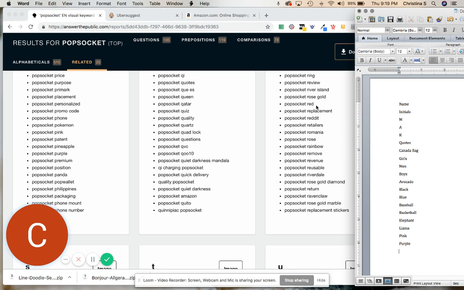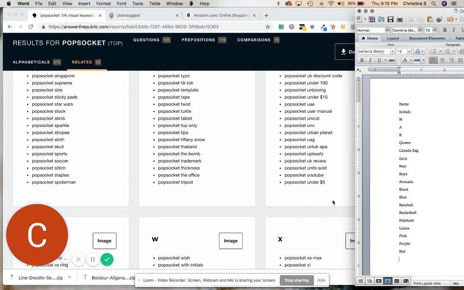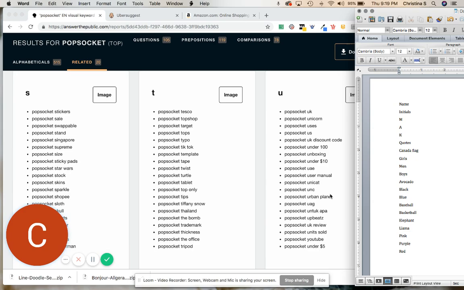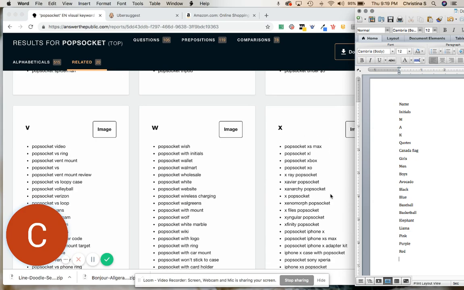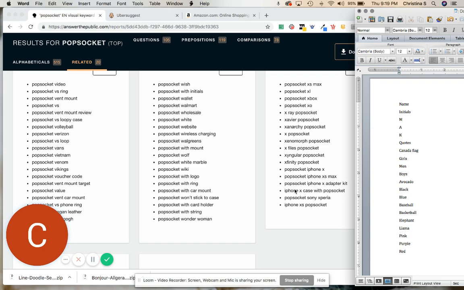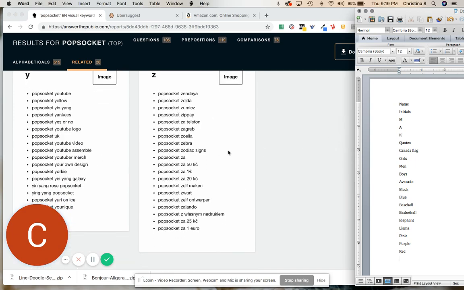So here's another one, red. They seem to match it to purses and shoes and different things like that. At least women do. So you can get an idea for the popular colors by doing some of these searches.